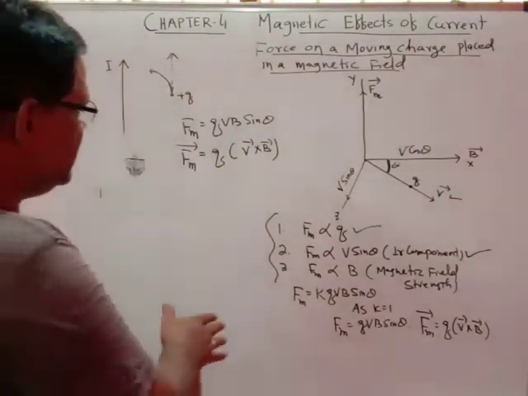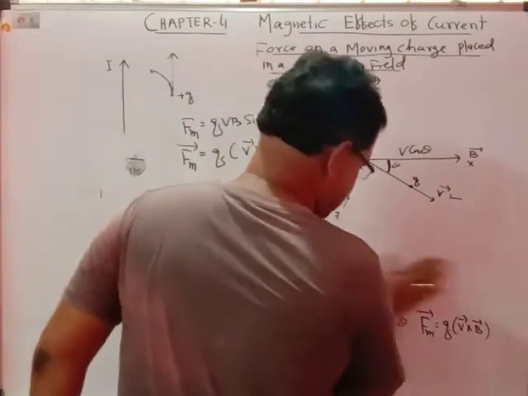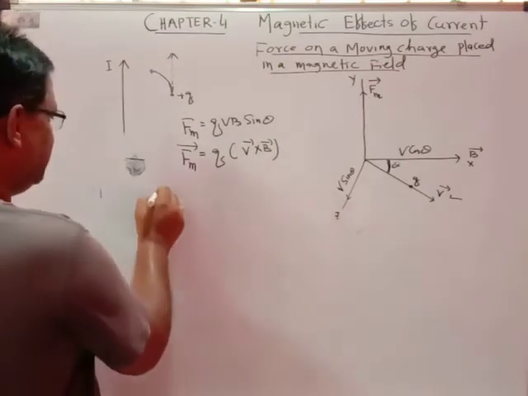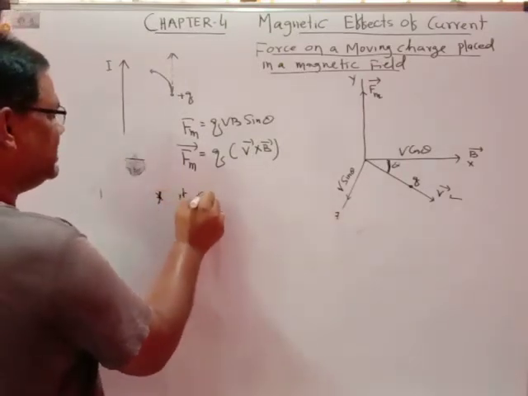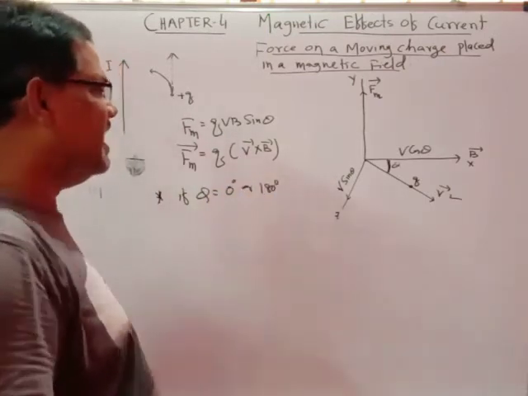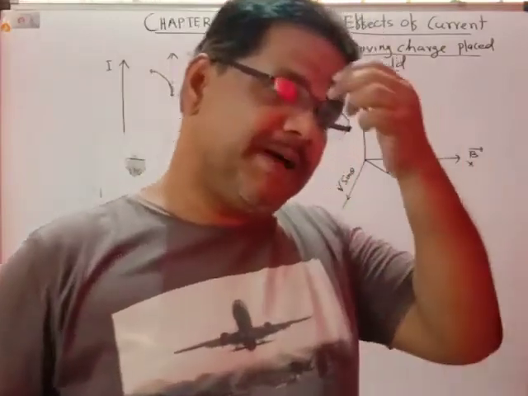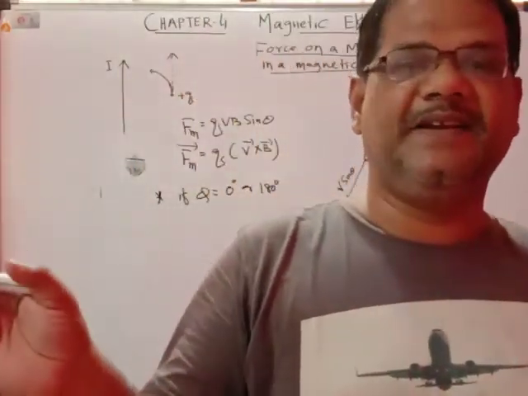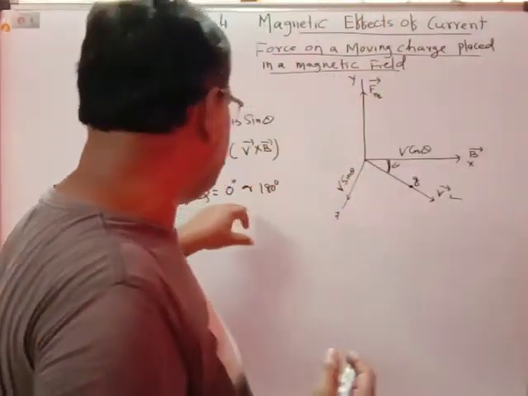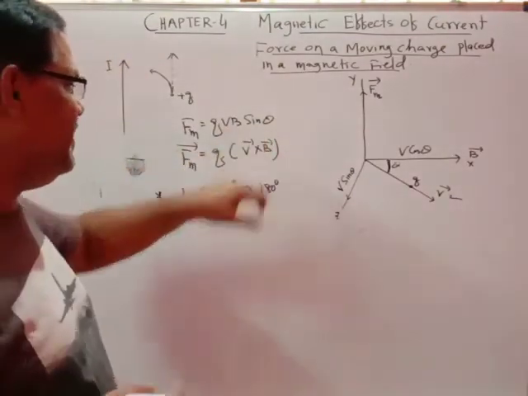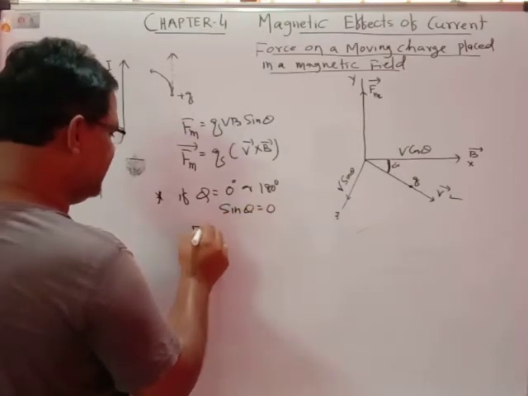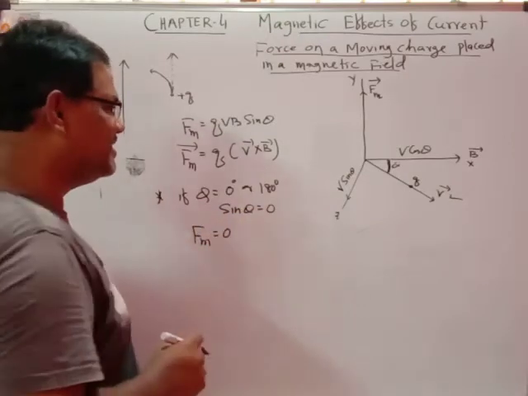Now, the force depends upon theta. Number one: if theta equals 0 degrees or 180 degrees, what will be the condition? The charged particle is moving in the direction of the magnetic field or opposite to it. Whenever theta equals 0 or 180 degrees, sin theta will be 0, and the magnetic force Fm will be 0.